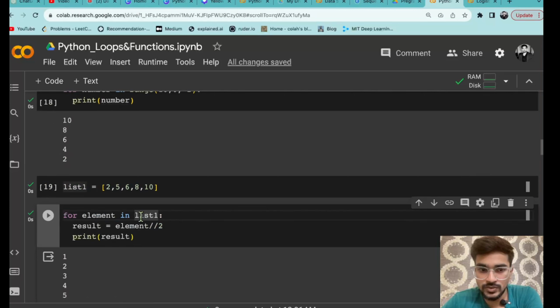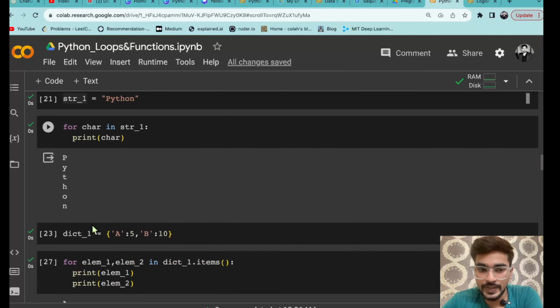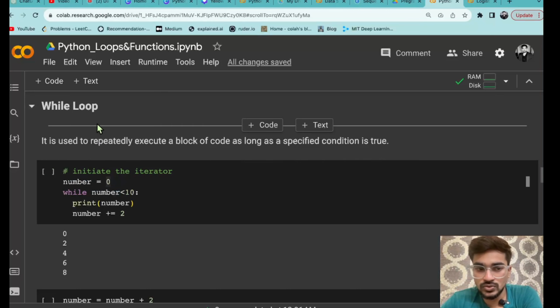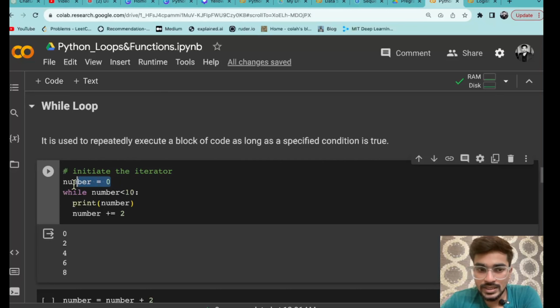So list 1 क्या था, iterable था, and that element, that variable name that we are using, that is called actually iterator. So ये iterator है. So while loop में भी इसको सेम वही बोलेंगे, iterator. Now you are initiating the iterator by yourself, so that means number equals to 0 आपने दे दिया.